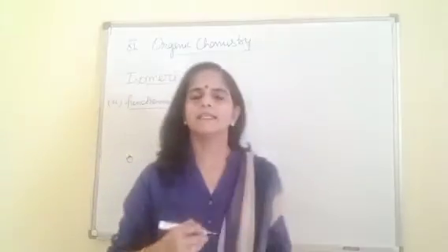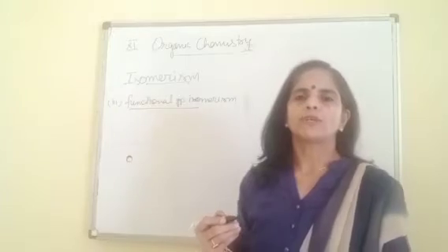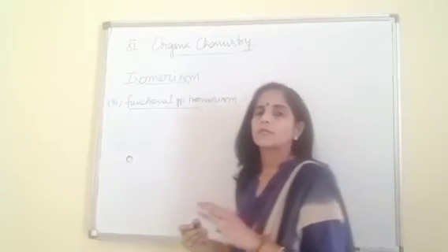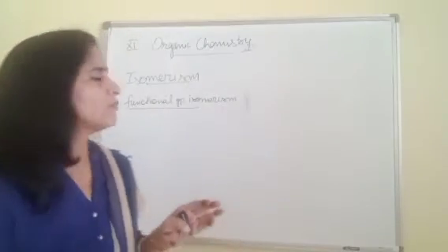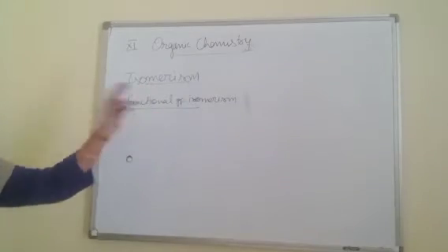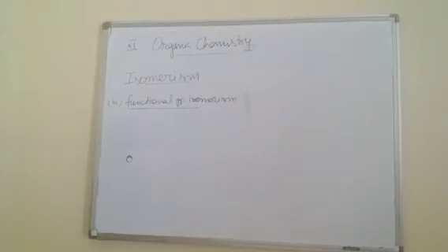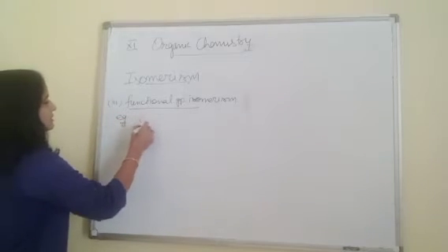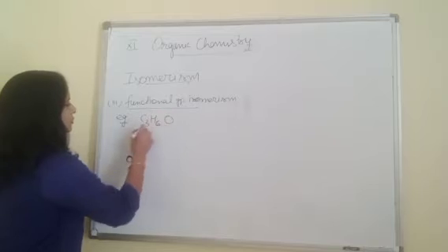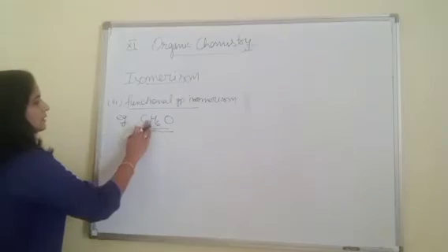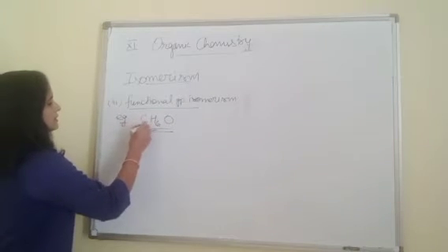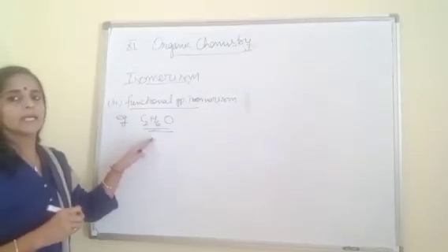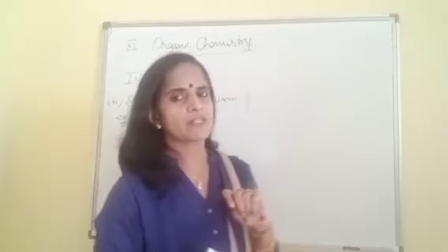Definition is very easy. Compounds having the same molecular formula but different functional groups. The molecular formula will be the same but we have to change the functional groups in those compounds. For example, if I give you C2H6O, suppose this is given to you, and we have to write its functional group isomers.